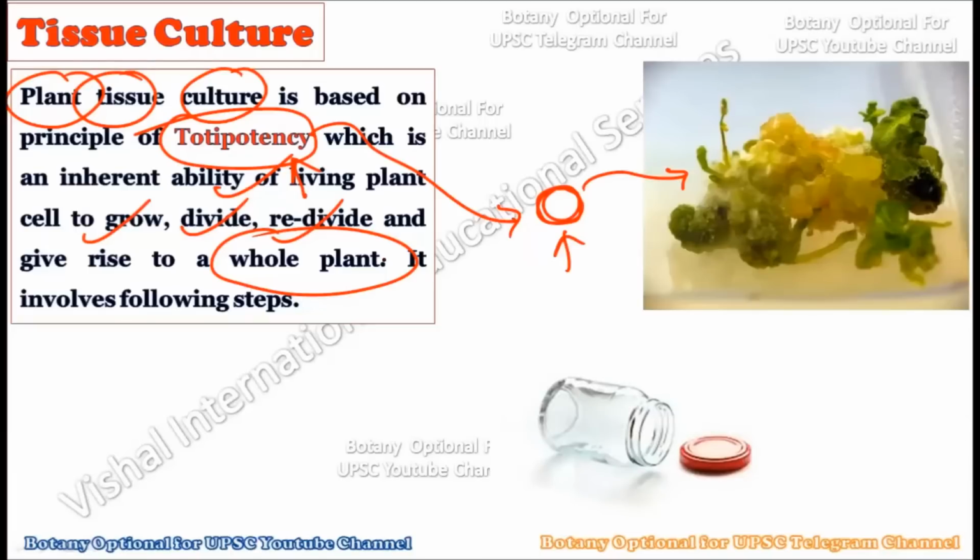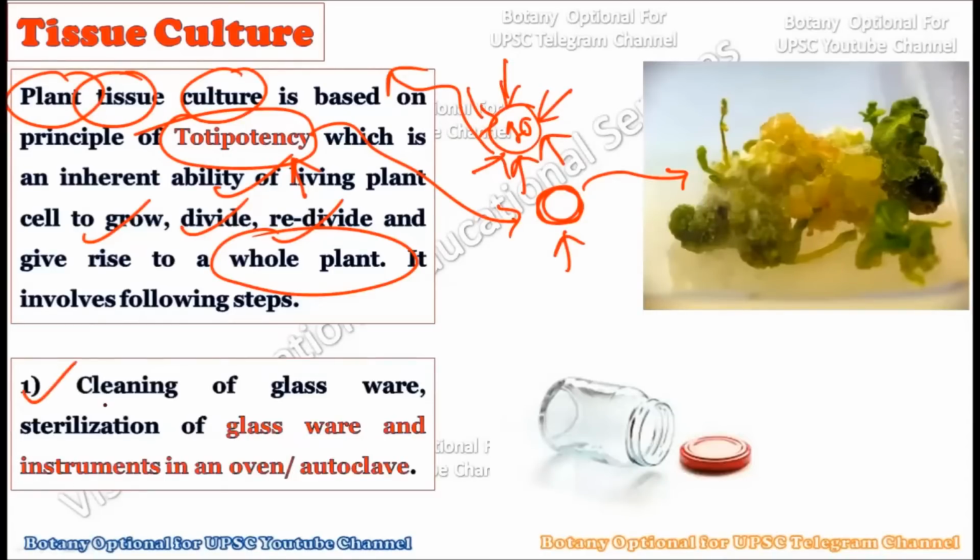Now, we are going to understand which steps are involved in plant tissue culture. We will go stepwise. In all, there are 10 steps through which the process of plant tissue culture proceeds, and we should understand these steps carefully, because in the UPSC mains they generally ask some of the steps relating to plant tissue culture. So let us consider the very first step.